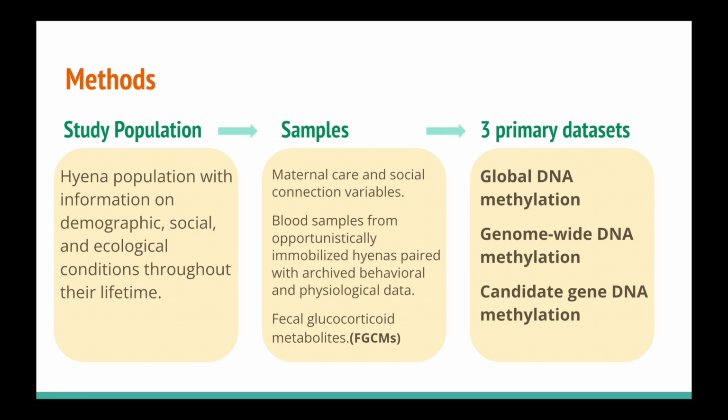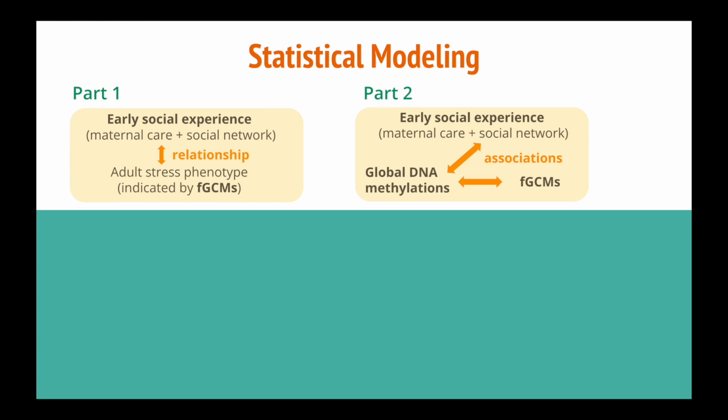They constructed 3 primary datasets for analysis, and then analyzed the data in 4 distinct parts in accordance with their goals. In the first 2 parts, they modeled the relationship between early social experience and the adult stress phenotype, indicated by FGCMs, which refers to the fecal glucocorticoid metabolites.